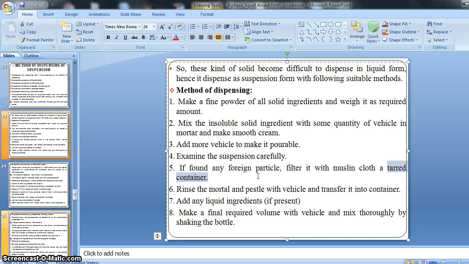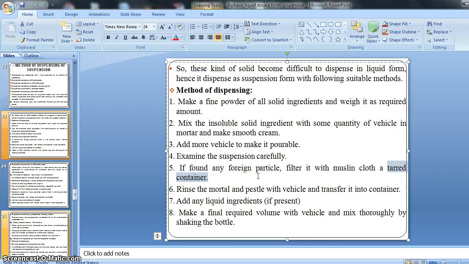Then after filtration, rinse the mortar and pestle with vehicle and transfer it into a container. After filtration we have to rinse the mortar and pestle, in case any particles or any portion of our cream are adhered, for removal and proper washing of the mortar. We have to rinse it, and that vehicle is transferred into the container, right?